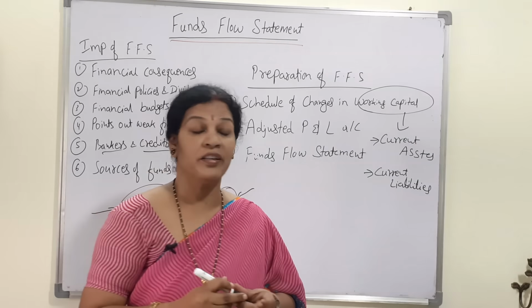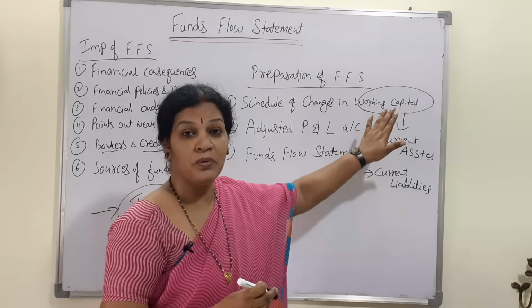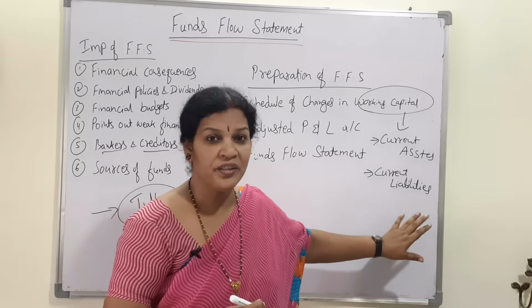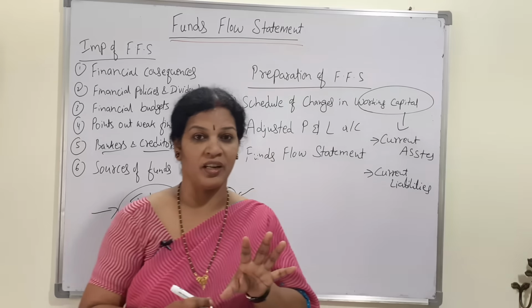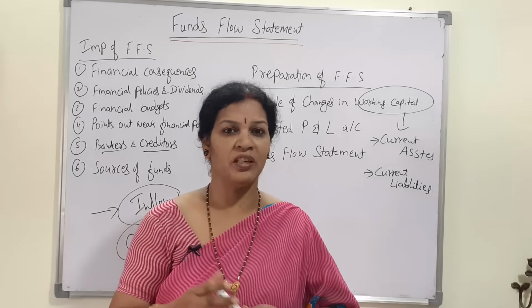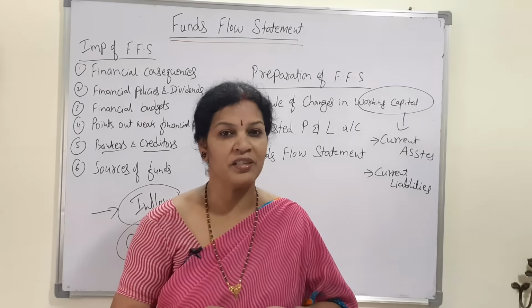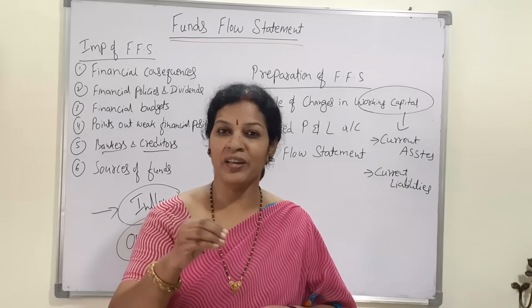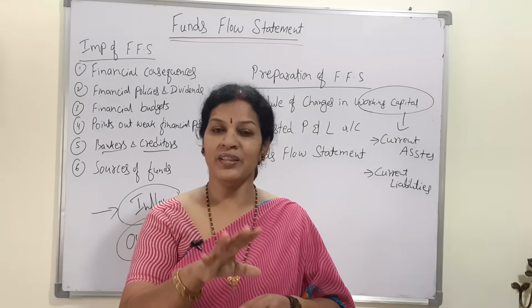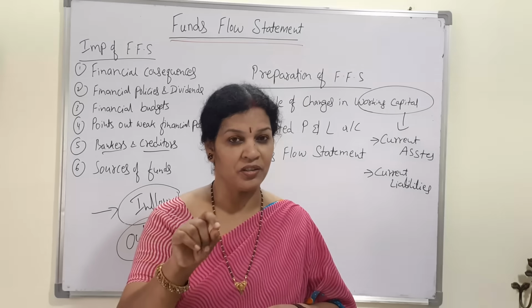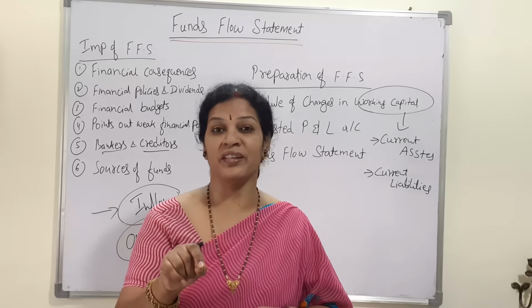You know how to identify current assets and current liabilities. Current assets means generally we take cash in hand, cash at bank, debtors, bills receivable, and short term loans taken. All these things, short term securities also, we call as current assets.